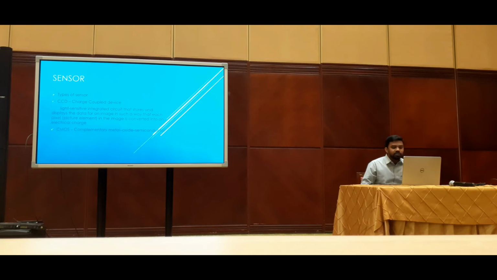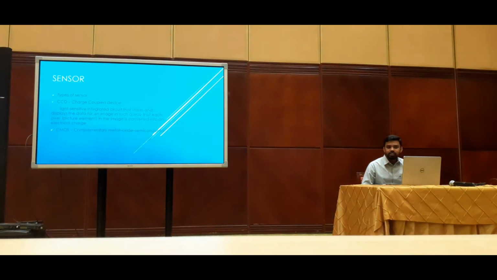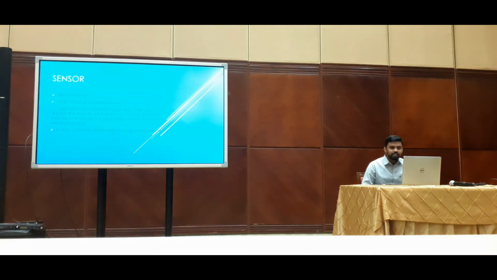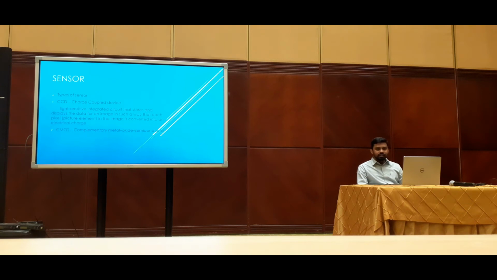So, types of sensors. As we explained, the next thing is the sensor. We have CCD sensors and CMOS sensors. CCD is a charge coupled device, and CMOS is a CMOS transistor. So what this sensor is doing is just collecting the light through the lens and changing this light to a digital signal.